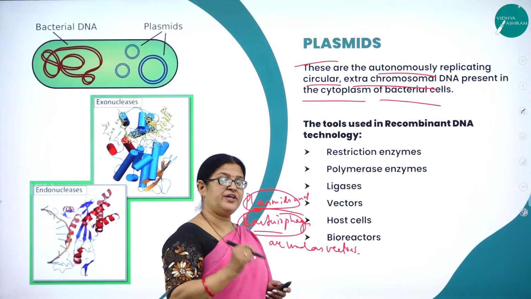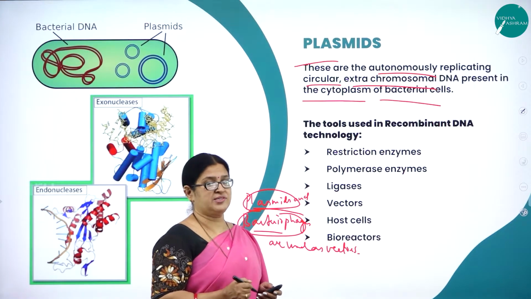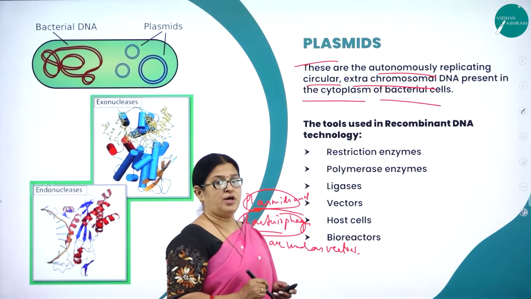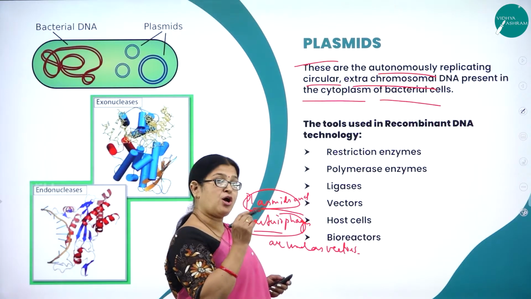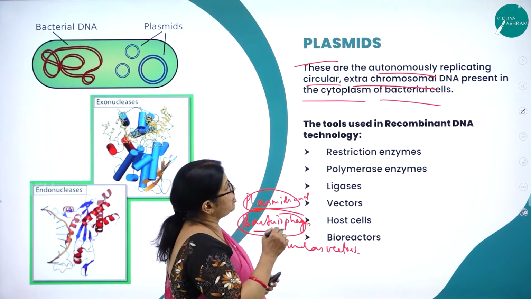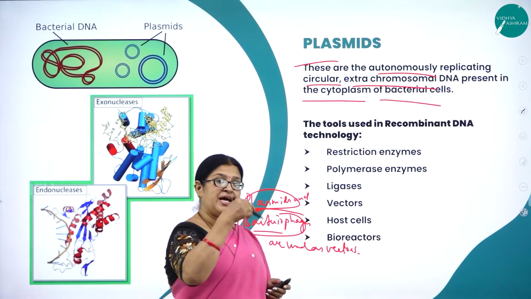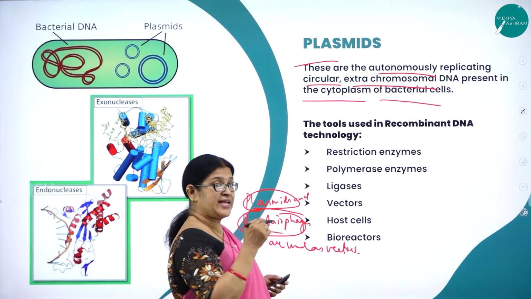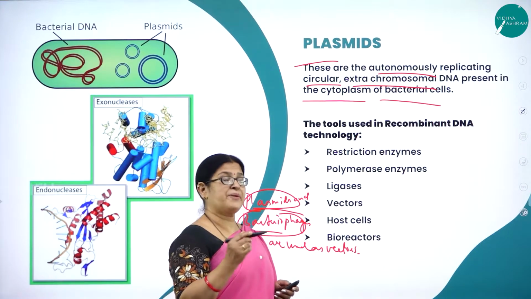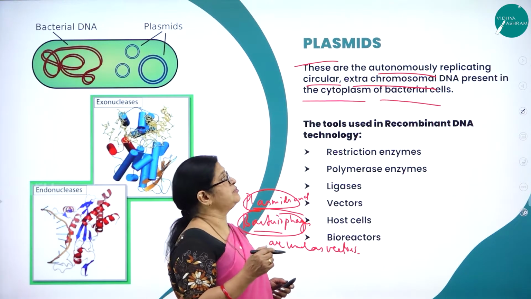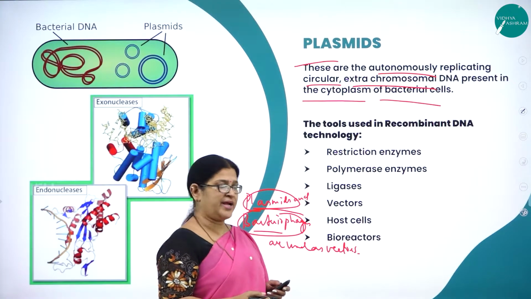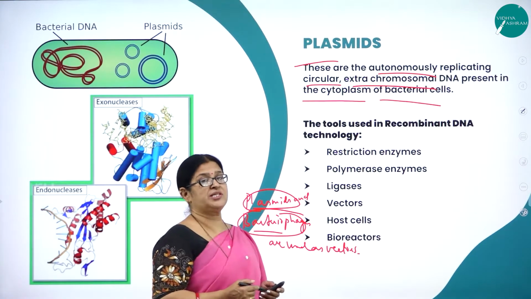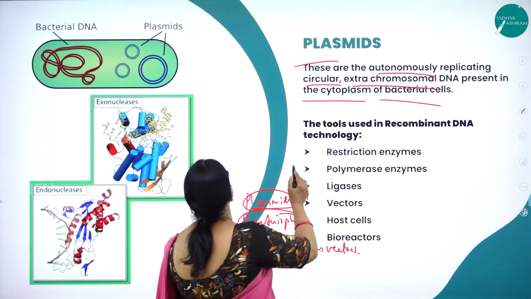This is a very, very important term which is usually asked in the examination, called plasmid. So what is a plasmid? These are the autonomously replicating circular DNA, circular extra chromosomal DNA present in the cytoplasm of a bacterial cell, called plasmids. Right? Now, what are the tools that are used in recombinant DNA technology?